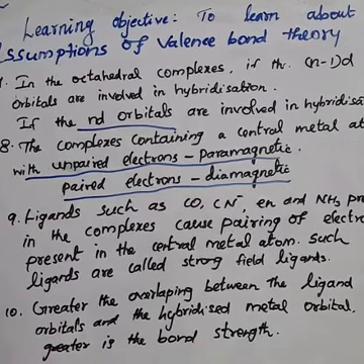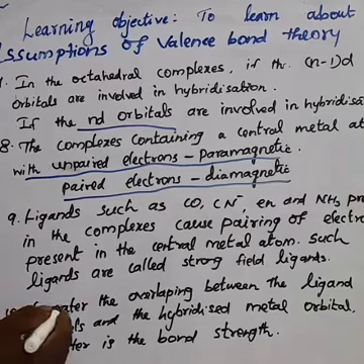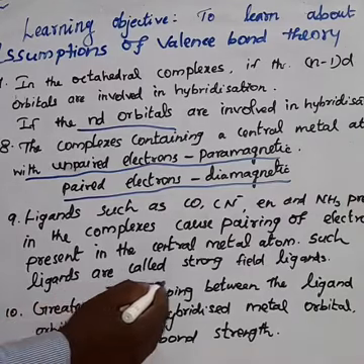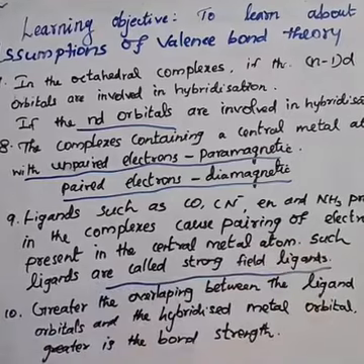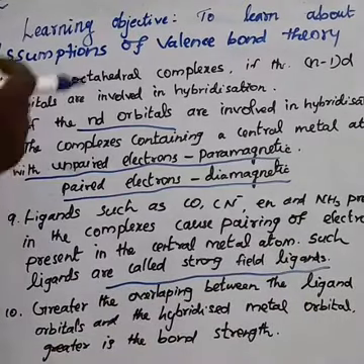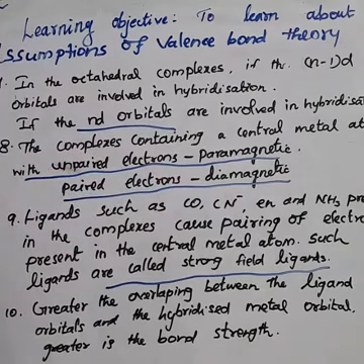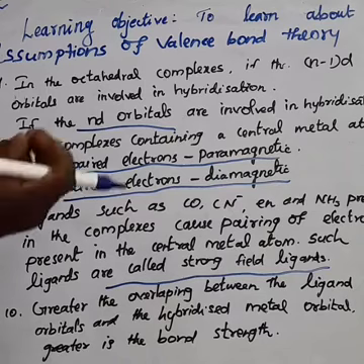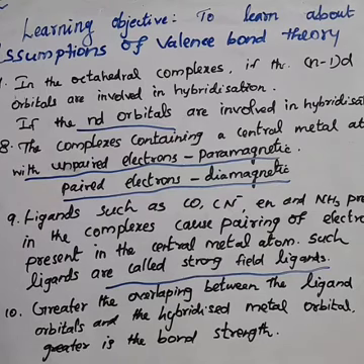Next, the 8th one is also a definition. What is a strong field ligand? The ligands such as CO. What is CO? We say carbonyl is one of the ligands. Okay, CO, CN minus, and en. What is en? Ethylene diamine.